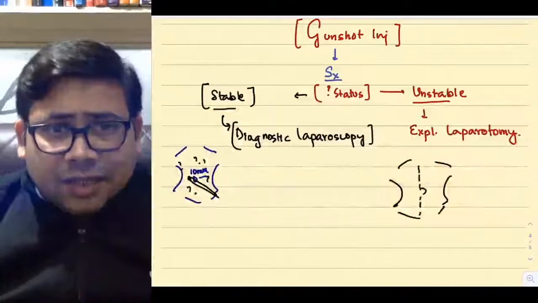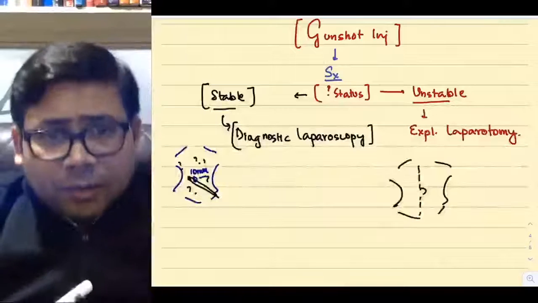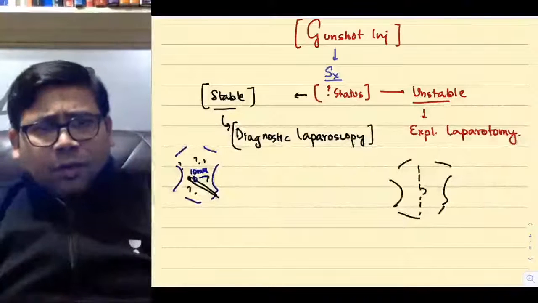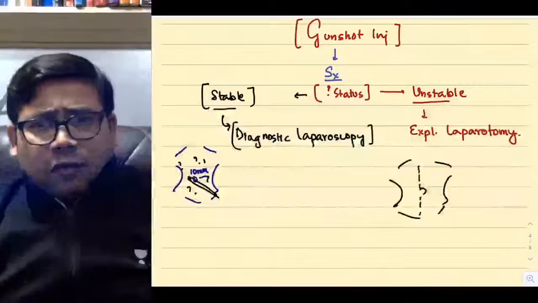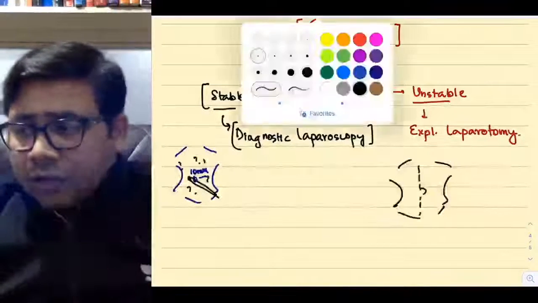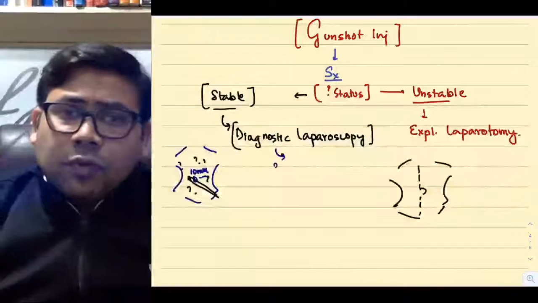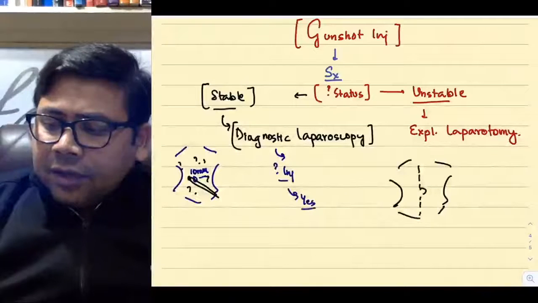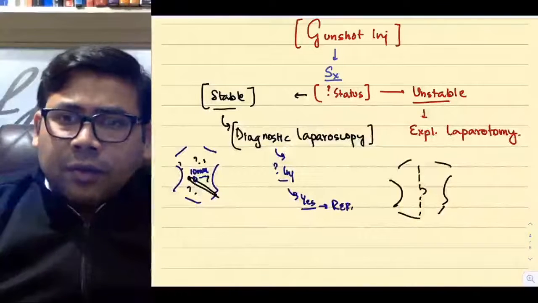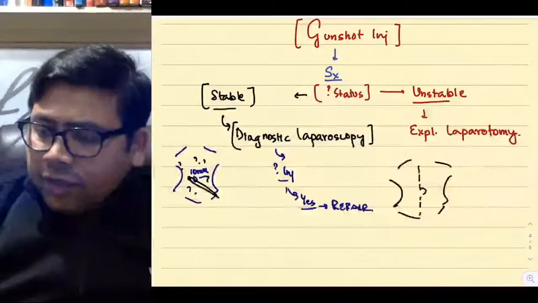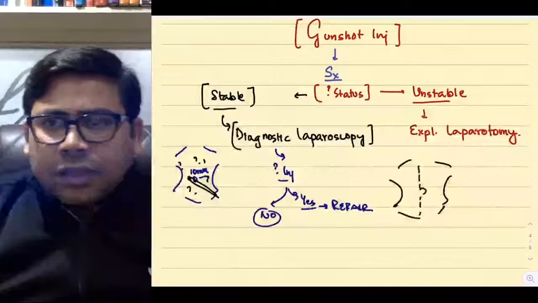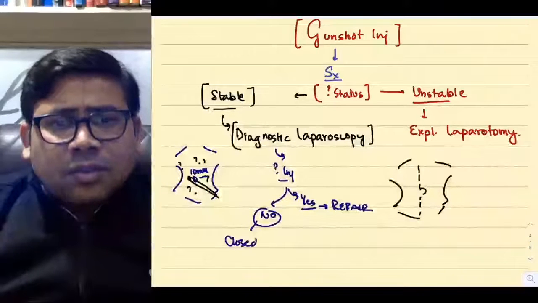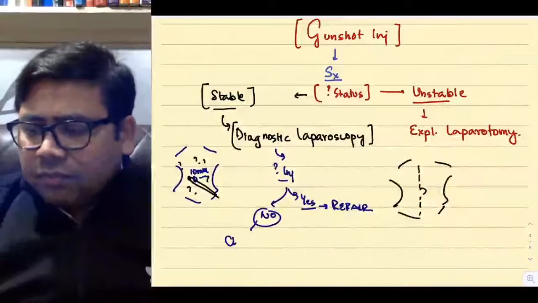And then if you see injury, you can do a laparoscopic repair there and then. If you are not confident, go for an exploratory laparotomy. Or if you see that the injury is massive, you can go for an exploratory lap also. So diagnostic laparoscopy, and then you see the injury. If the injury is there, then you can always go for a repair. If there is no injury, just close the wound, close the abdomen, finished.